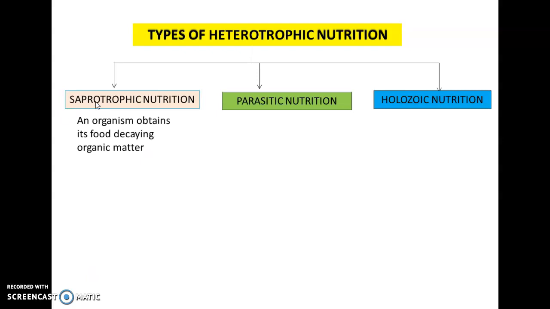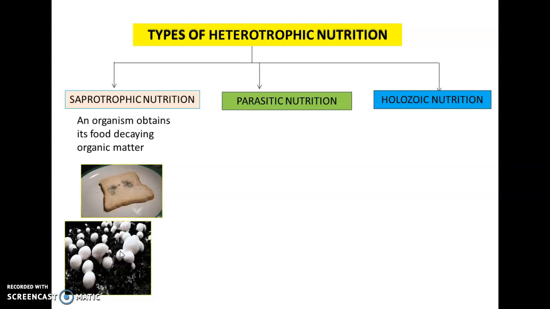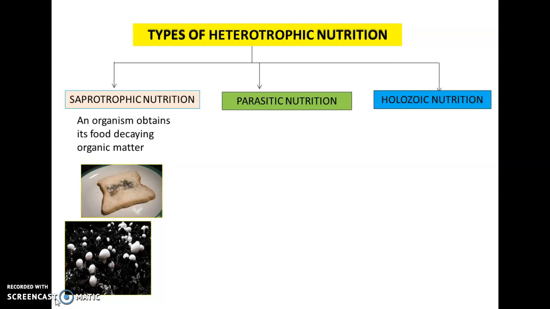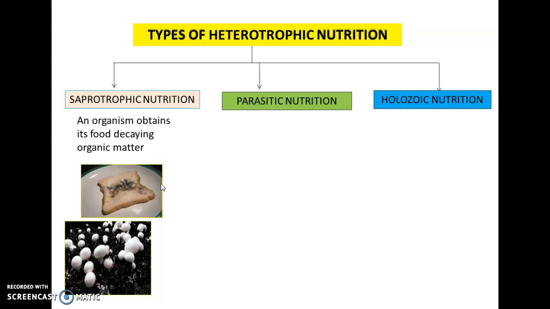The word sapro means rotten. So we can say that saprophytes are the organisms which obtain their food from dead plants, dead decaying animal bodies and other decaying organic matter. For example, you can see molds growing over bread and mushrooms growing over dead decaying organic matter. So these show the saprophytic mode of nutrition.